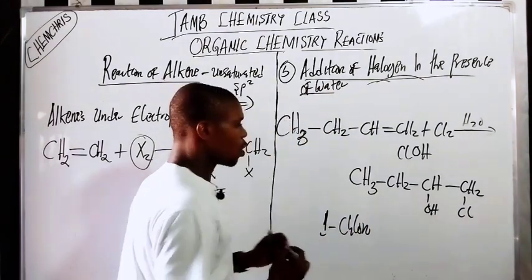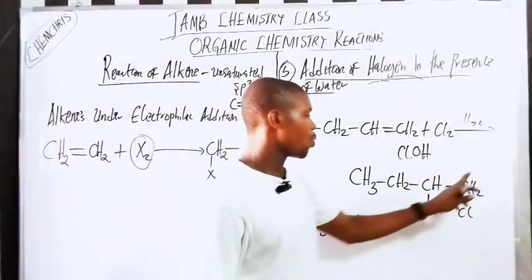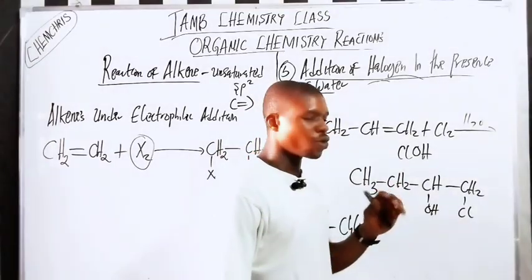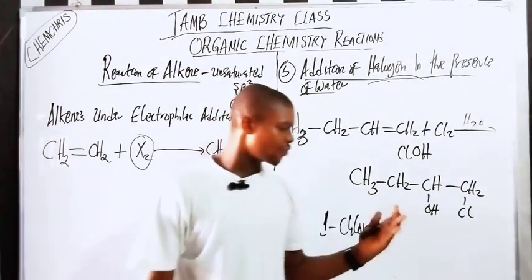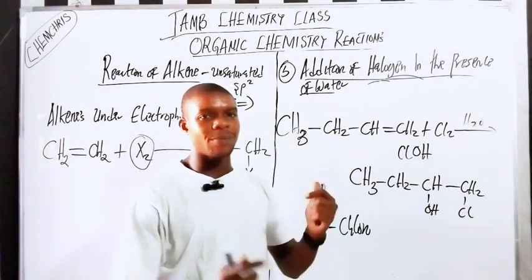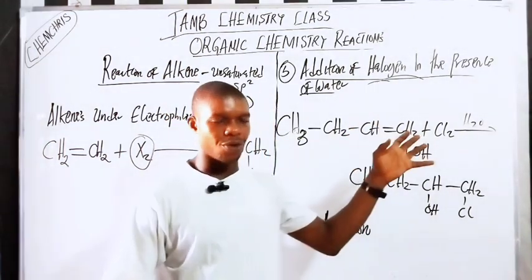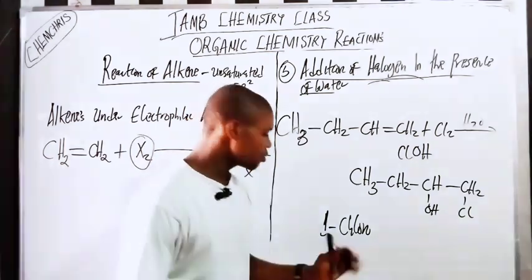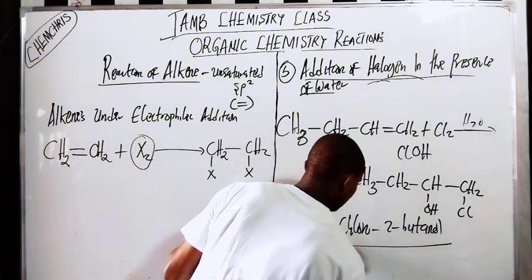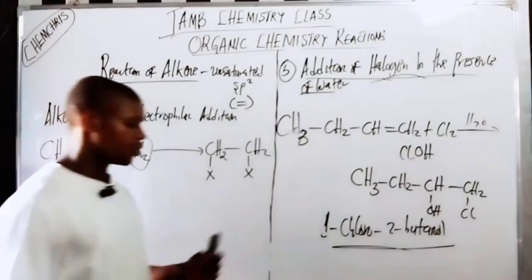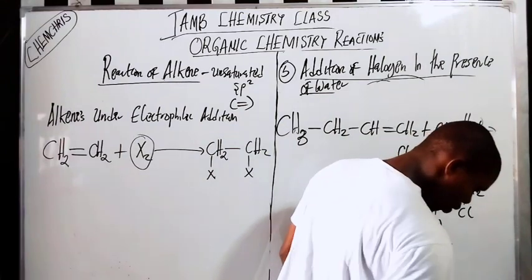1-chloro. Now why is it 1-chloro? Chlorine is on carbon number 1. But first, the OH must have the lowest possible number: 1, 2, 1, 2. Right there. I don't actually teach nomenclature today in this class because it's going to take much of our time. So if you don't know how to name organic compounds, I've done a complete video on nomenclature of alcohols. Although we are still going to look at alcohol again, so you can go check it out. 1-chloro-2-butanol. You get? So that will be the end of this class.